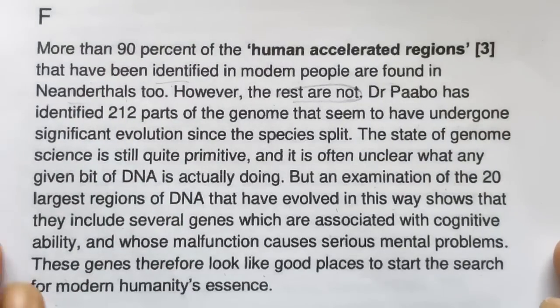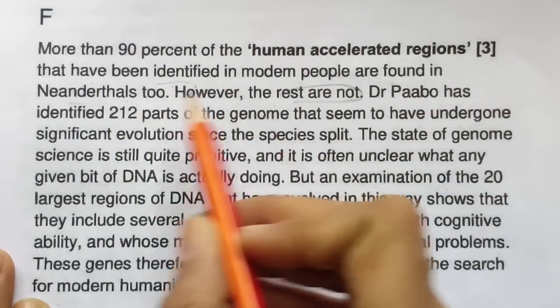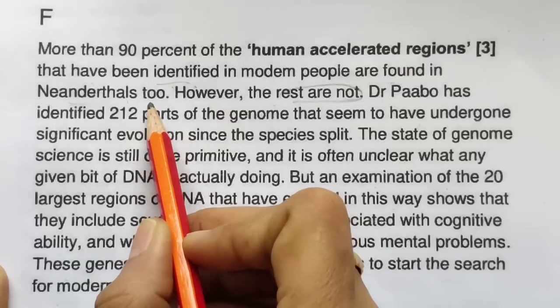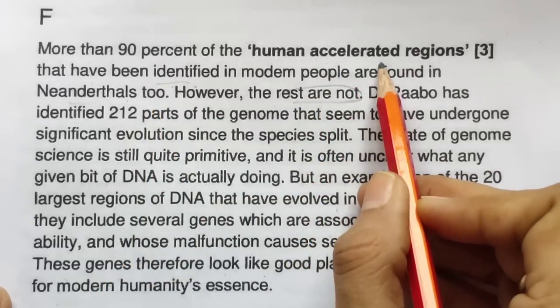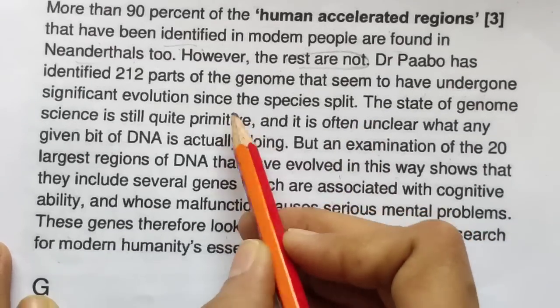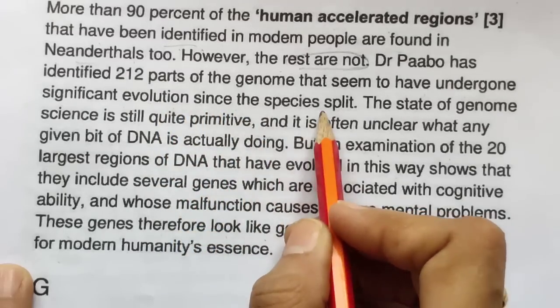Identified, that have been identified in modern people are found in Neanderthals too. Okay, skill related, so human accelerated regions they are talking about. I am looking for skill also, have undergone significant evolution since the species split.